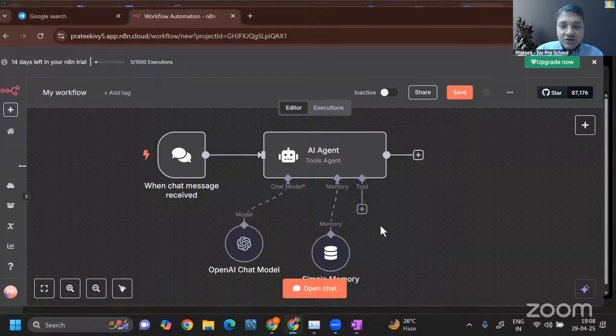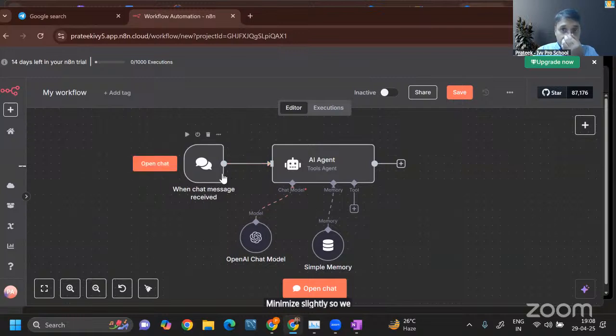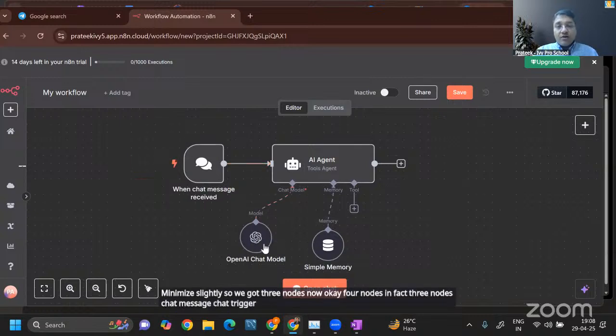All right. So here I've got the memory as well. You can see the memory, minimize slightly. So we got 3 nodes now. Okay, 4 nodes, in fact, 3 nodes: chat message, chat trigger, OpenAI for the AI LLM capability, and simple memory. And now I'm going to add a few tools.